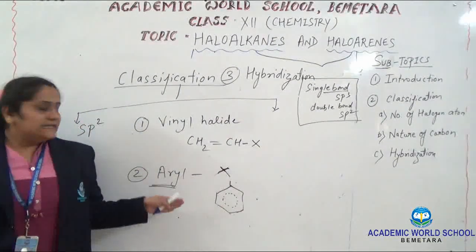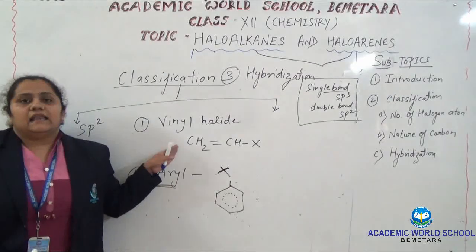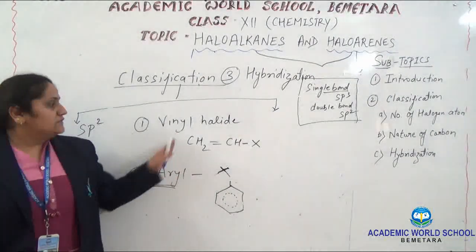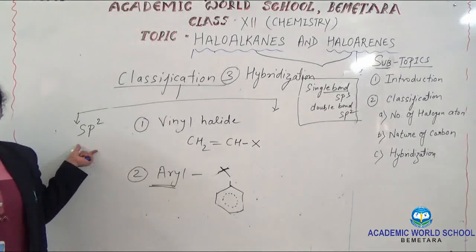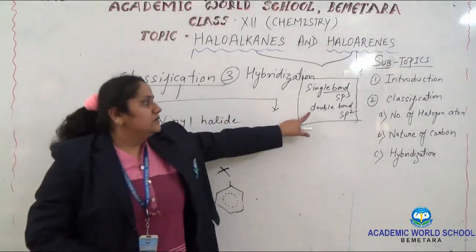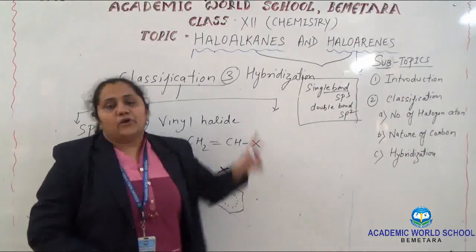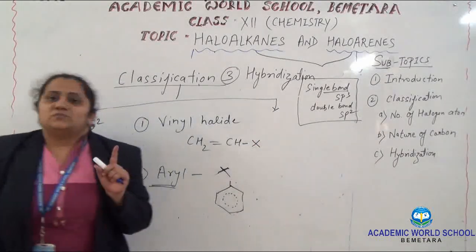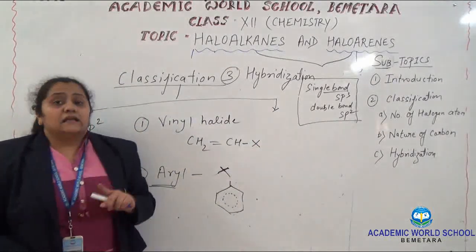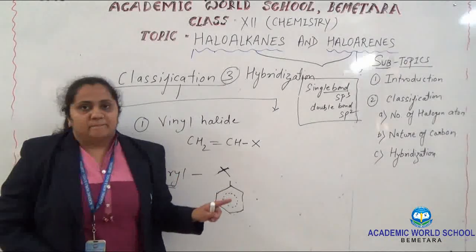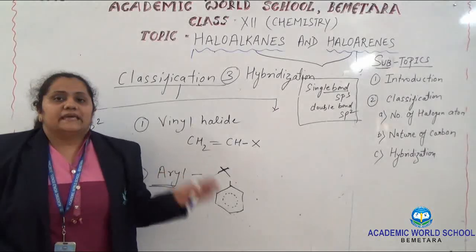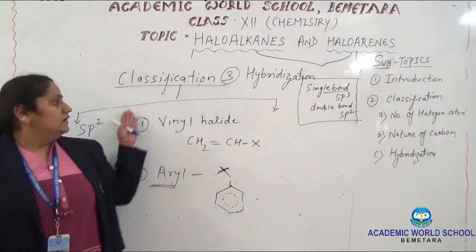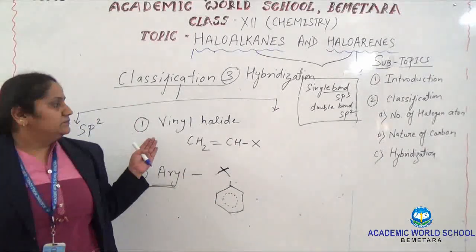Based upon this, vinyl and aryl are both classified as sp2. For sp2 you should remember that the carbon should be a double bonded carbon atom, and for sp3 it should be a single bonded carbon atom. This is the classification based upon hybridization of the structure.